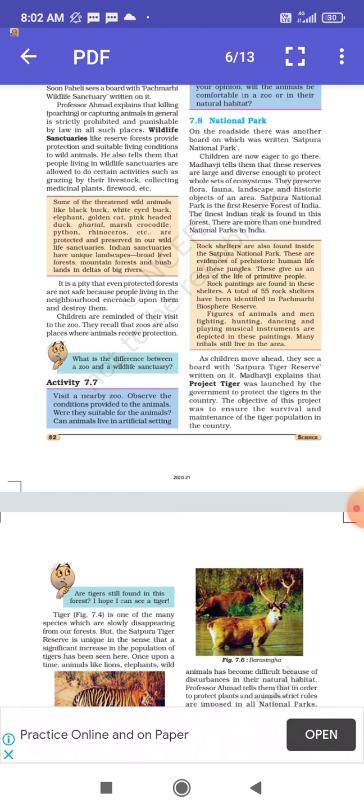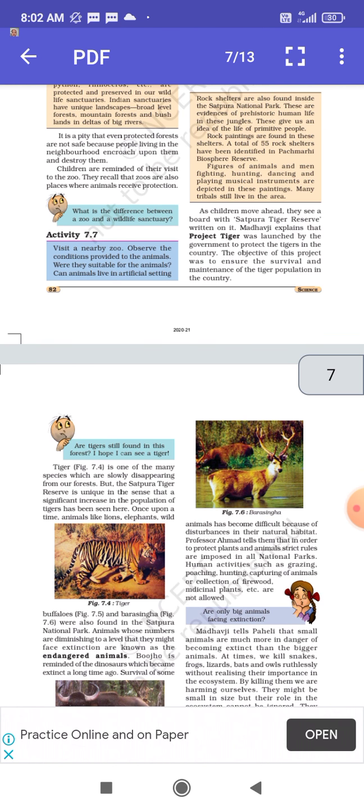And we are also protecting the tribes which are basically living in this area also. What are tribes? Tribes are communities of people, the people who are living in that area.